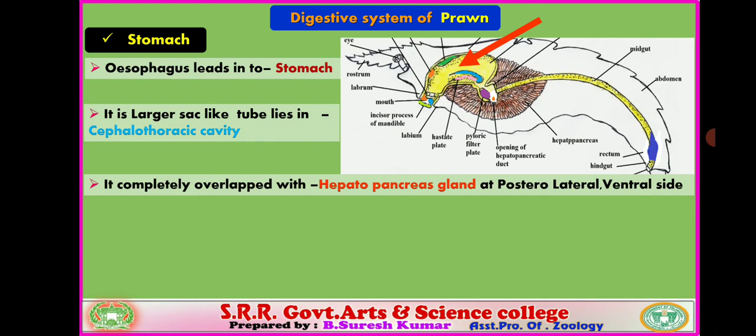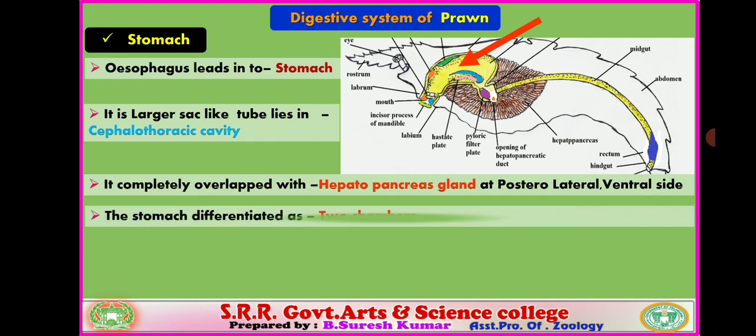It is completely overlapped by the hepatopancreas gland at the posterior side, lateral side and ventral side. Only some region of the stomach is visible externally. The remaining portion of the stomach is completely concealed under the hepatopancreas gland. So the hepatopancreas gland overlaps the stomach at the posterior, lateral and ventral sides. Clear? You observe the hepatopancreas gland in the visual representation.